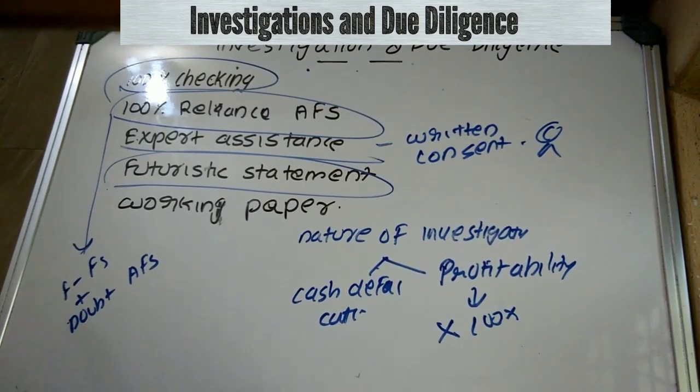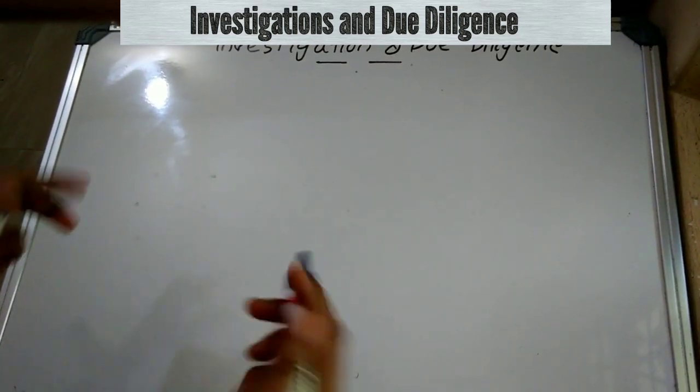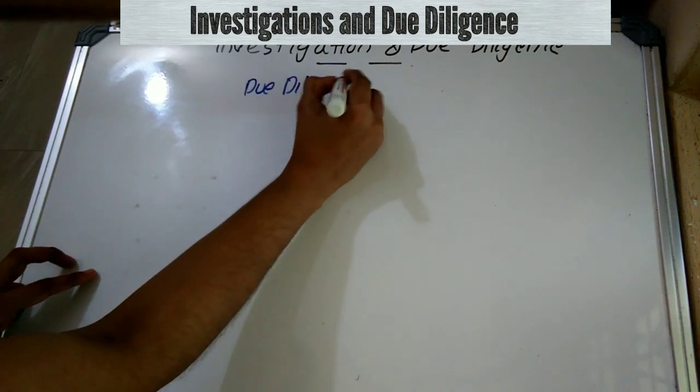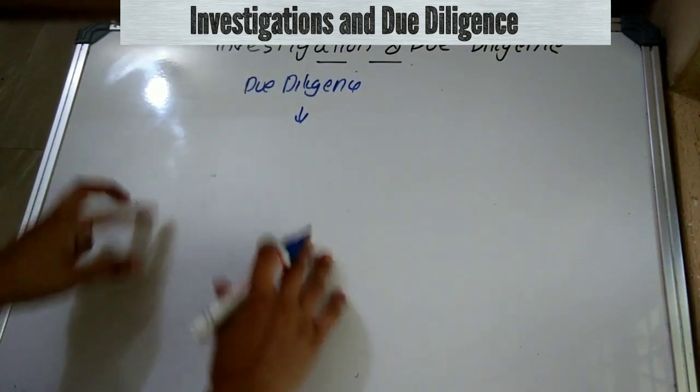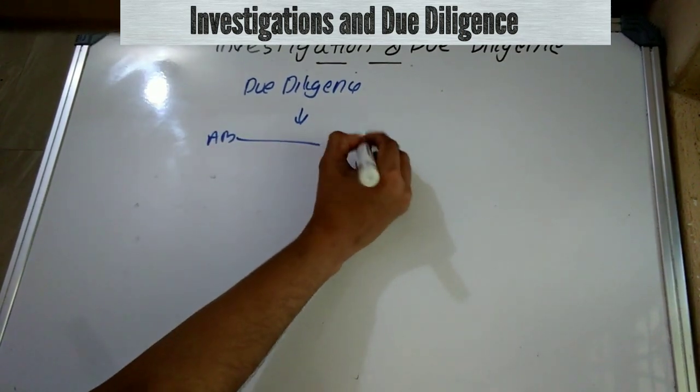Okay friends, we are moving towards the first question. Before moving towards the first question, I am going to explain what is meant by due diligence. Suppose ABC is making the purchase of BCD.